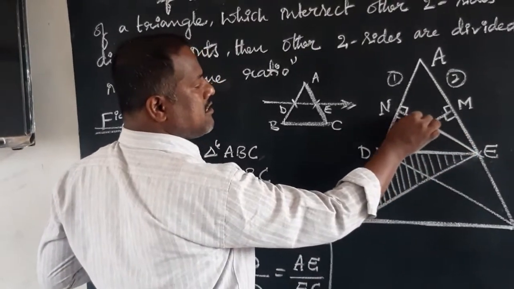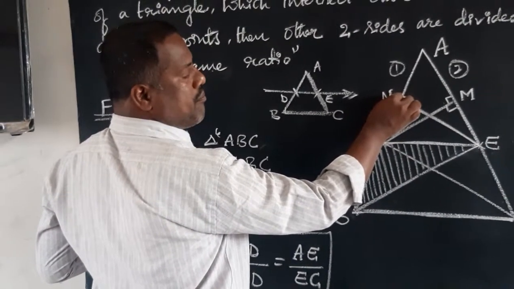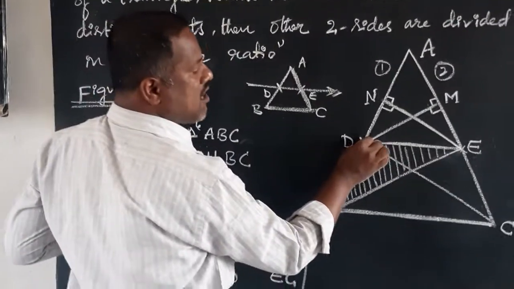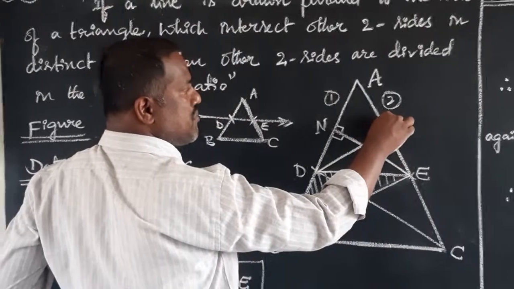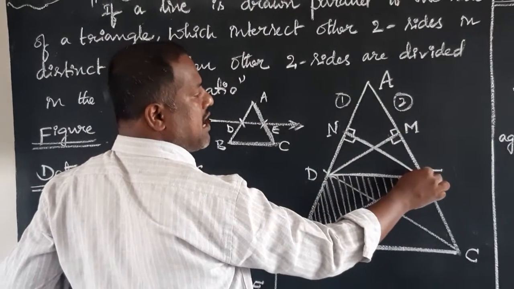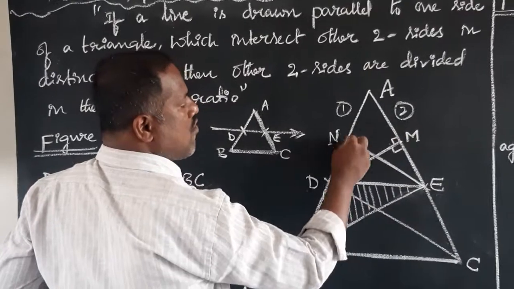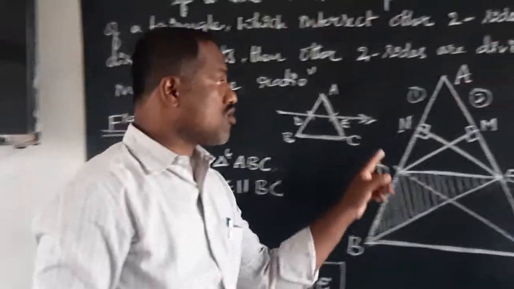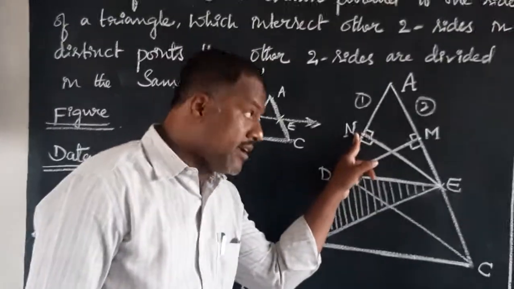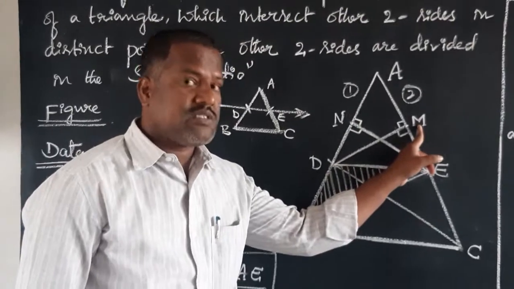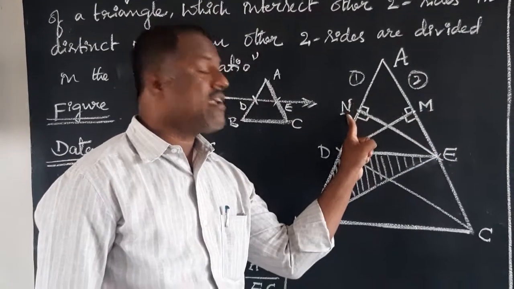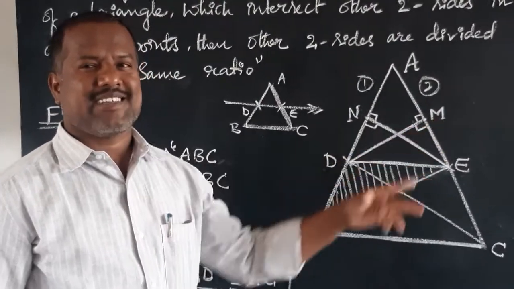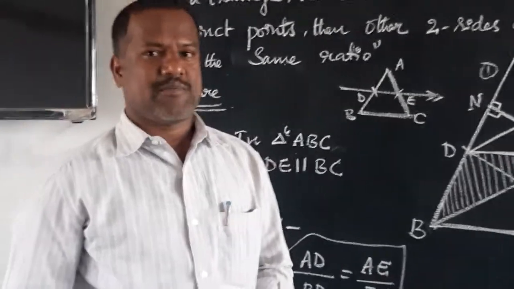Just draw a line which meets the midpoint of the line AD. Again, draw another line which also meets the midpoint of the line AE, and call this one N and this one M. Dear students, you should always keep this one as N only, M only, because in our textbook we have N and M. Suppose if you keep X and Y, you will get wrong statements, isn't it?